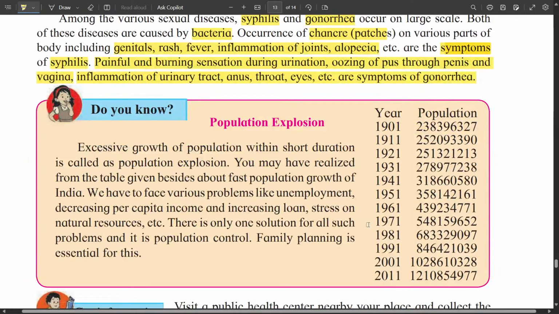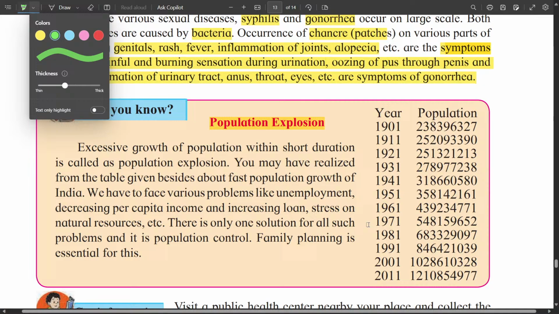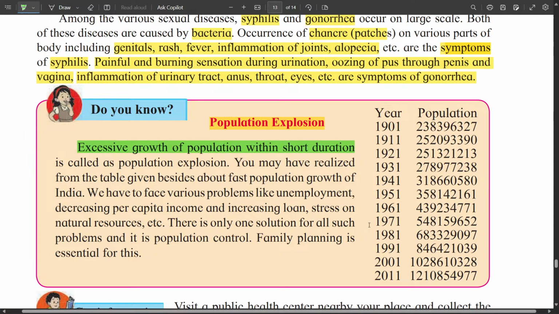The last topic here is population explosion. Excessive growth of population within a short duration is called population explosion. You may have realized from the table beside that fast population growth is happening in India.